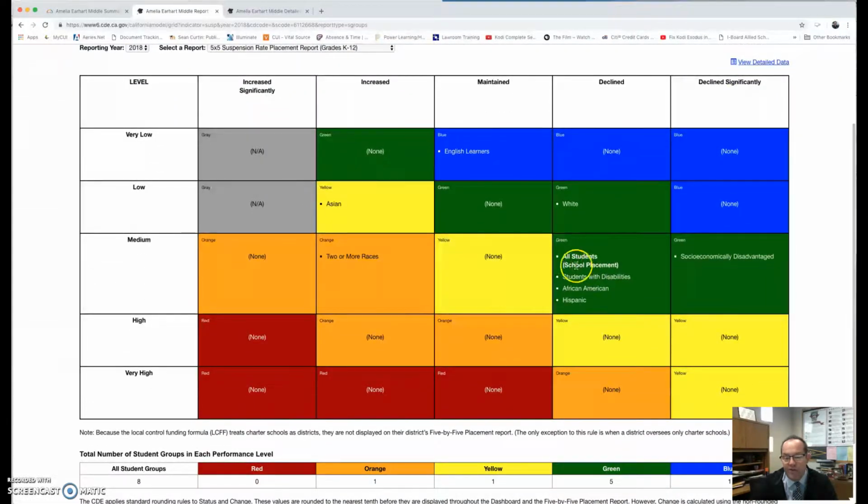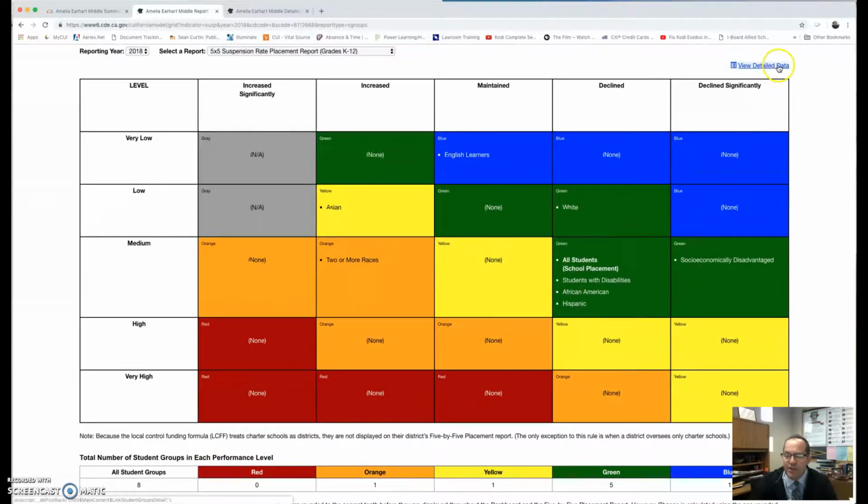So looking here, you see where all our students are. Now it's opposite because we declined, and the decline is what you want with suspension. So it's obvious, it's opposite. I don't want anybody to get confused by that. And you can see that we made a growth with 5 of our groups with respect to the suspension rate.